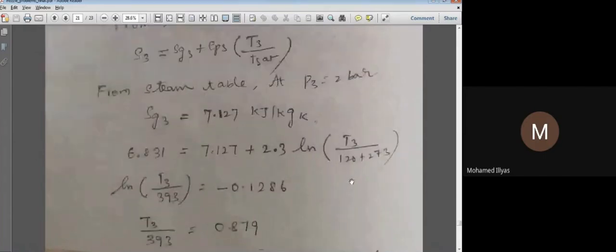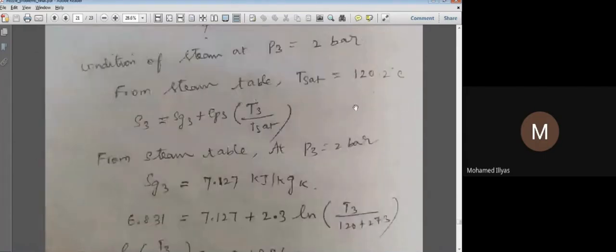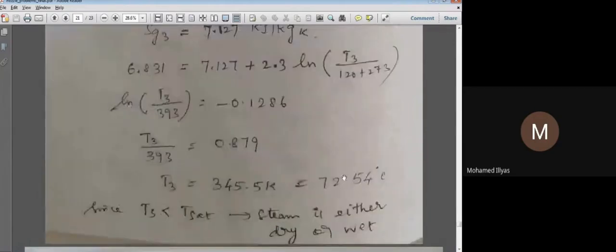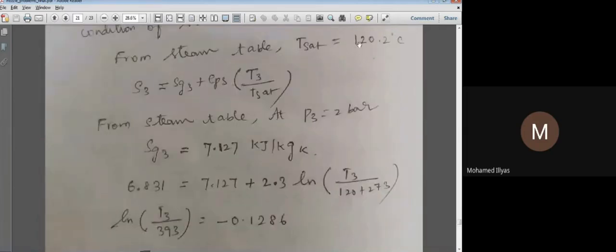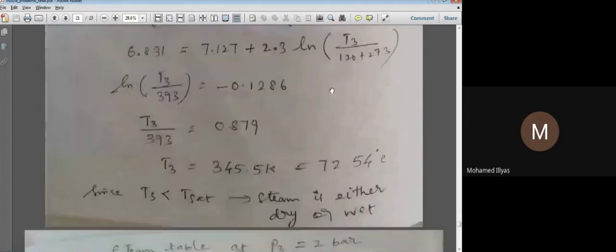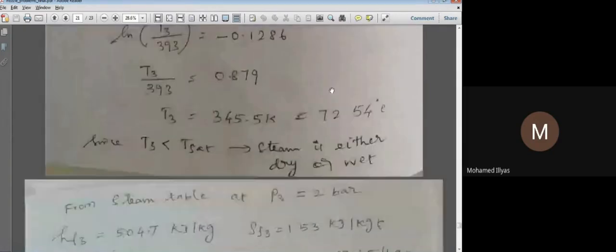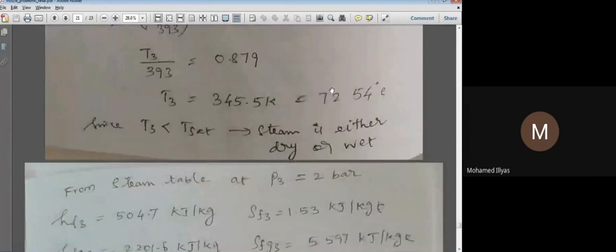Now coming to our saturation temperature, it is 120, but your steam temperature is 72. So the steam temperature is less than the saturation temperature. So the steam could be dry or wet. I hope you are following me. 72 is definitely less, so the saturation temperature is greater than that. So definitely the steam is either dry or wet. How do you find out dry or wet? For that we need the X value. So that we are going to find out now.